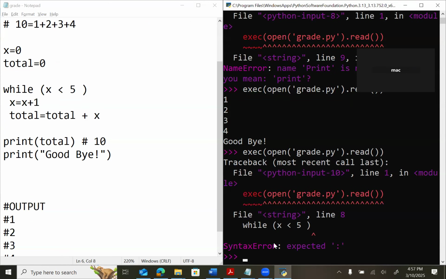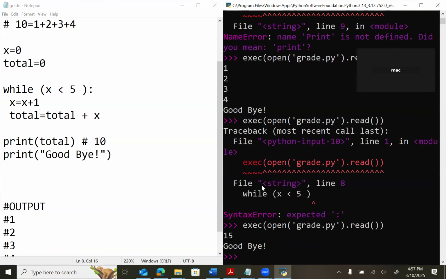Oh, what is the problem? We should put the colon. We forget all the time. What happened? What is the total? It printed 15. I was expecting 10 because until this point, it is 10. If you add 5, then it becomes 15. So there is something wrong. What can we fix? Change the statement. Which statement?